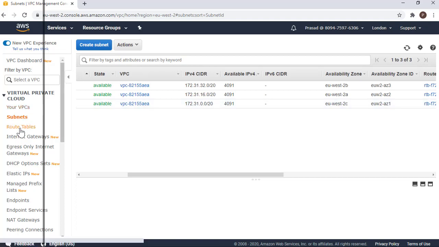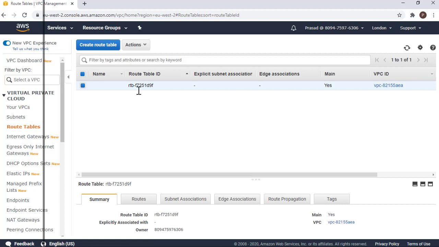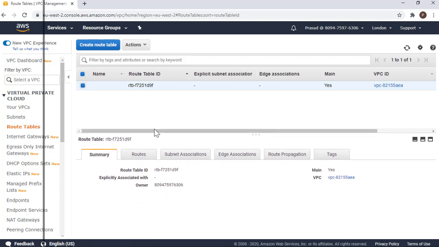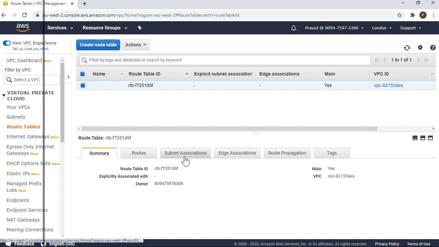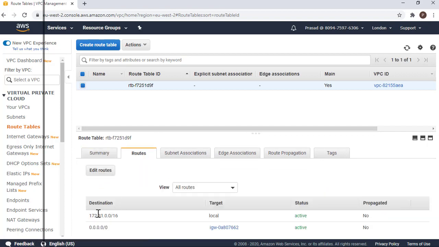Next, we'll go to the route table and see what it looks like. We'll go to the routes. This is attached to a specific VPC. There are 2 routes. Any packet destined for this particular range is going to stay within local, so we'll be able to talk across all the 3 subnets. Any IP address range outside this is going to go via the internet gateway.